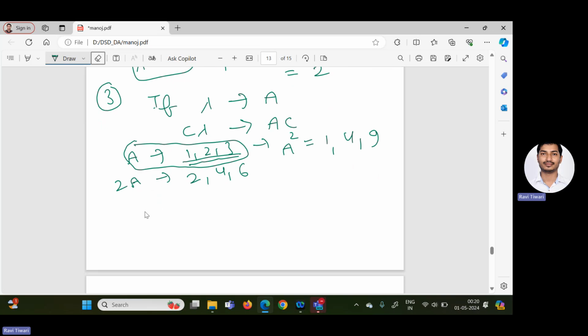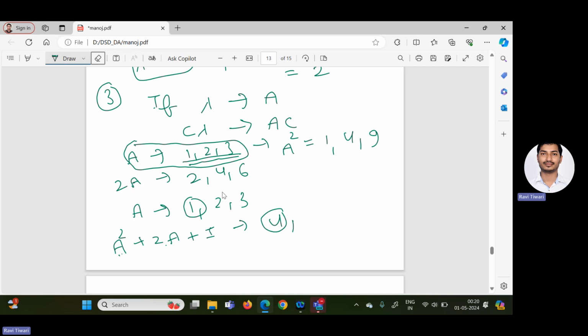Suppose the eigenvalues of matrix A are given as 1, 2, 3. Then what will be the eigenvalues of A square plus 2A plus identity I? First take lambda equal to 1. Then you get 1 square, 1, plus 2, and identity is 1. So you get 1 plus 2, 3, plus 1, 4.